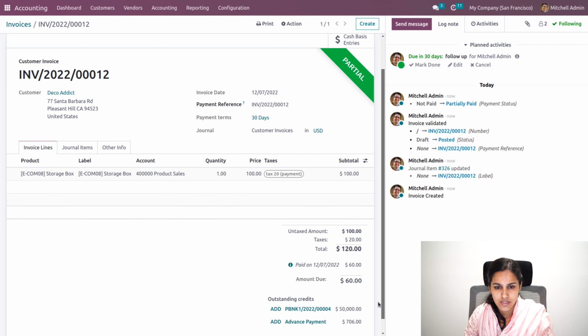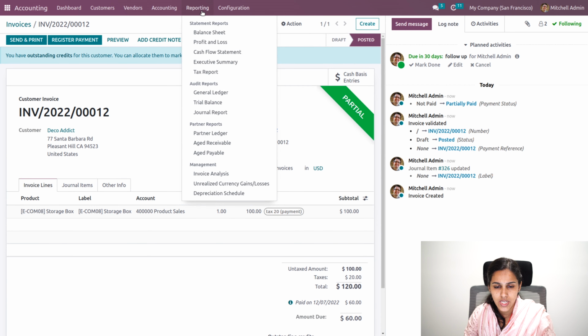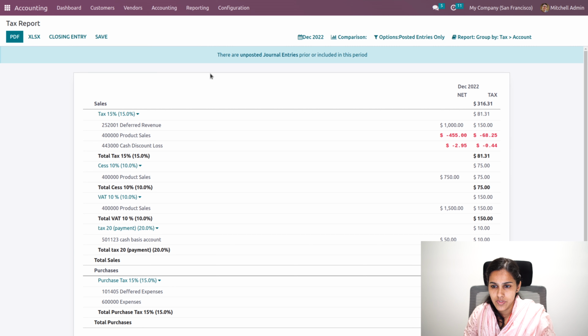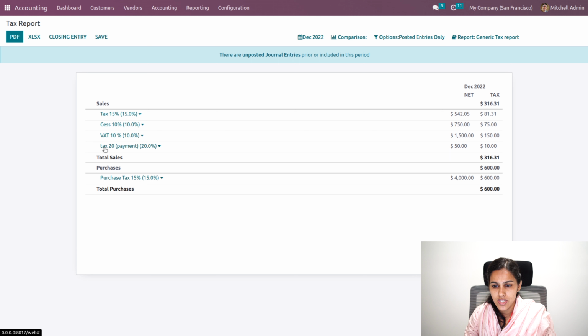Now let's see the report. As you go to the tax report, moving to the tax generic report, you can see 20% will be affected based on the payment only.